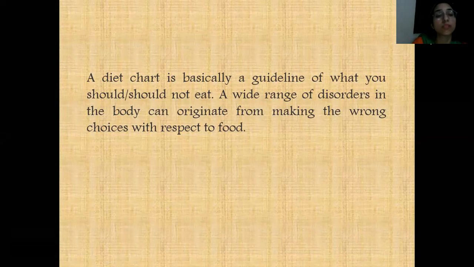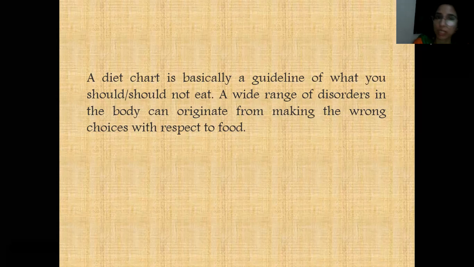First of all, what is the diet chart? A diet chart is basically guidelines of what you should and should not eat. You know what the basic components of our diet are? That is all about the biomolecules. Biomolecule is a combination of two words, bio plus molecule. There are certain classes of these biomolecules: carbohydrates, lipids, fat, minerals, vitamins.